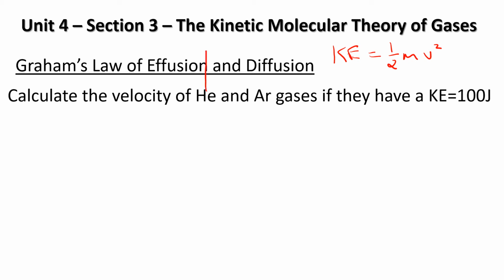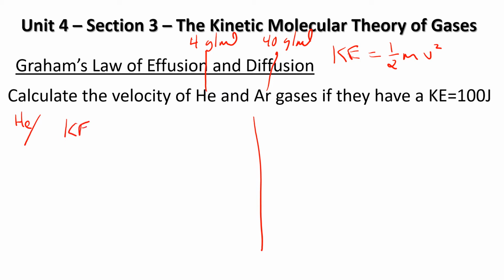The only thing we need to know is the molar masses of these gases. So helium, if you look it up, is about 4 grams per mole. And argon here is about 40 grams per mole. It's about 10 times bigger. So if we just do a little thought experiment, let's break the screen in half. Here, we'll do this for helium.